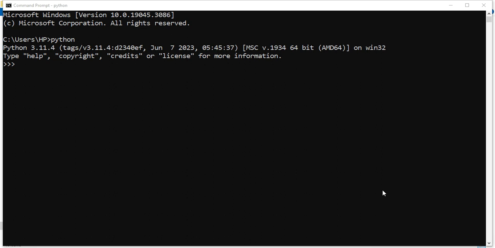Let me summarize what we have done in this session. We have installed Python: first we downloaded it, then installed it, and proceeded with the environment variable setting. And finally, we checked that Python has been installed successfully.